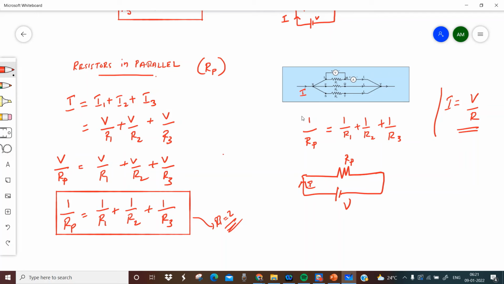When the resistors are connected in series, the equivalent resistance Rs is equal to the sum of each resistor. When they are connected in parallel, the reciprocal of the equivalent resistance, 1 by Rp, is equal to 1 by R1 plus 1 by R2 plus 1 by R3, and if there are n resistors, plus up to 1 by Rn.